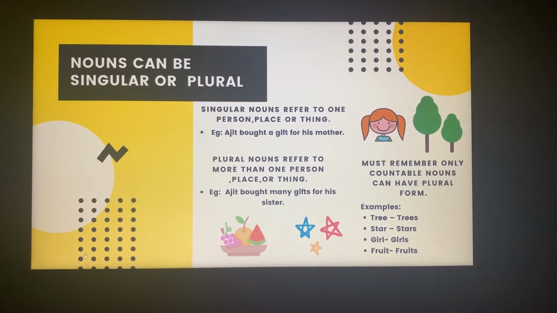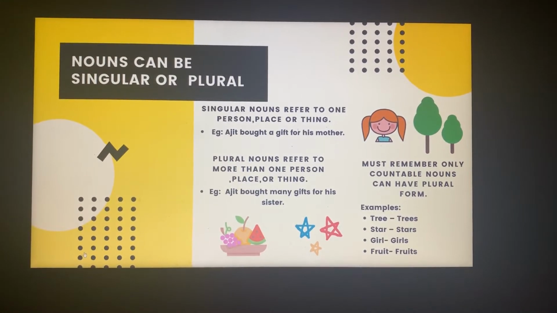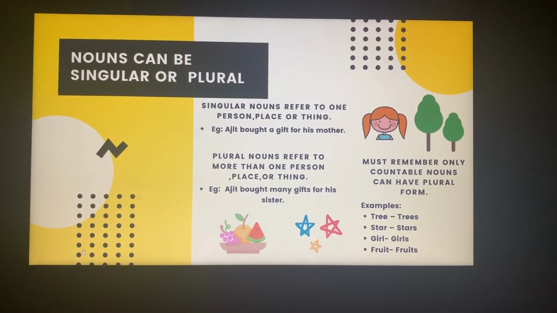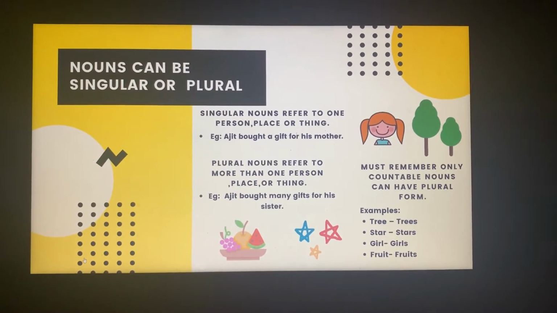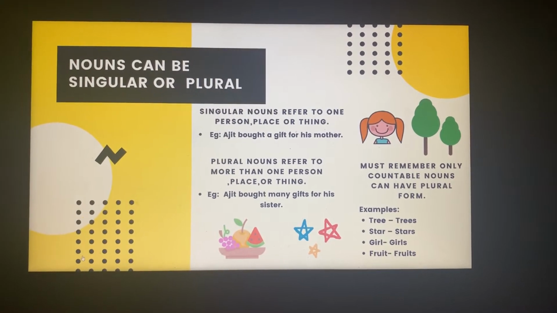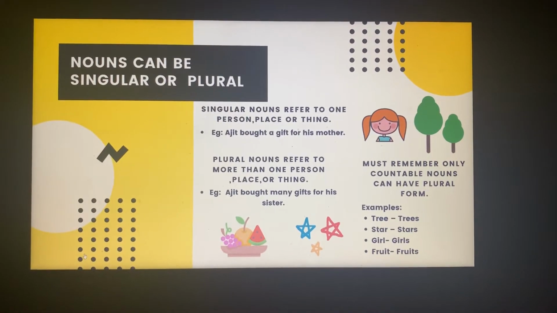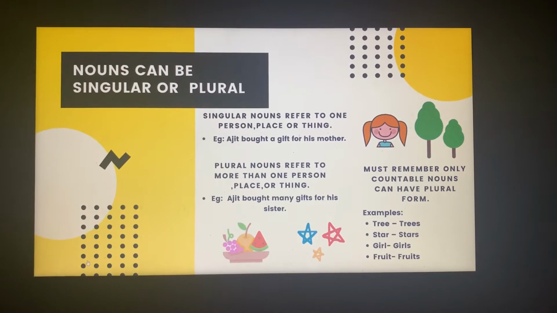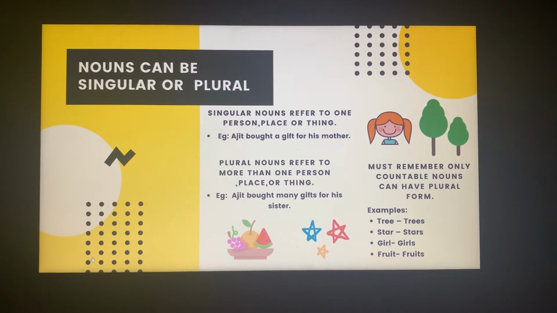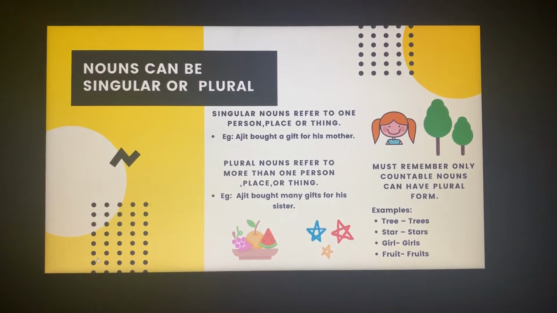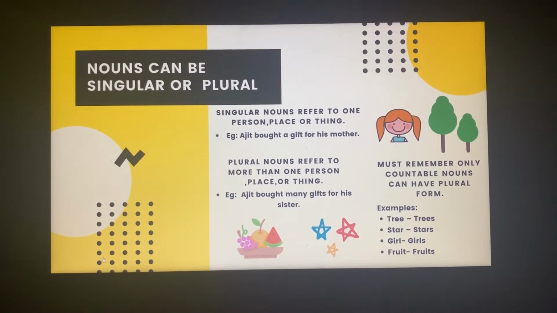In this example, we are talking about one gift that Ajit bought for his mother. But when I say Ajit bought many gifts for his sister, here I am talking of gifts, a lot of gifts. So this is my plural noun. Plural nouns refer to more than one person, place or thing.